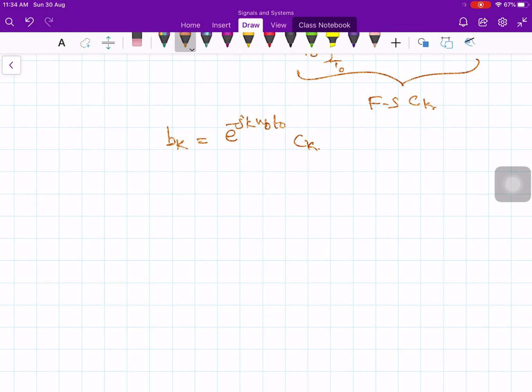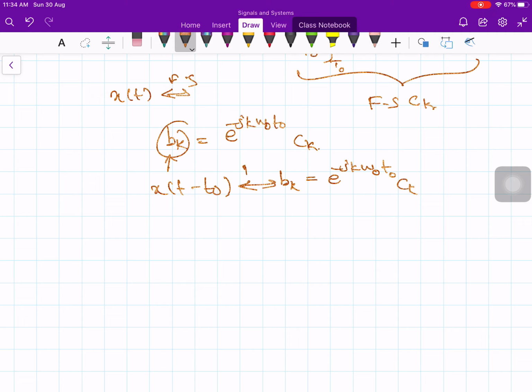Then the next property I would like to talk about is time reversal. Before that, what is this bk? bk is the Fourier series coefficient of x of t minus t naught, which is e to the minus jk omega naught t naught ck. Then what is ck here? ck is the coefficient of x of t, if you take its Fourier series.